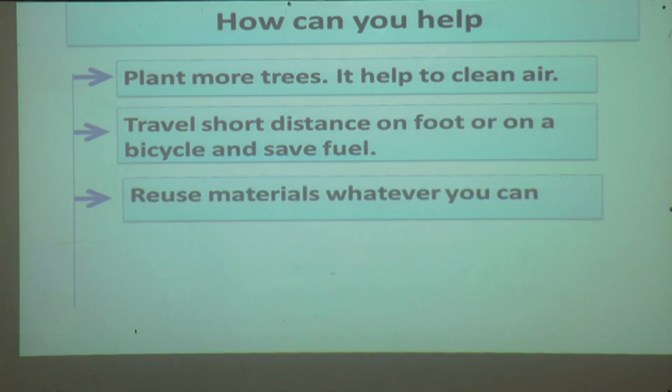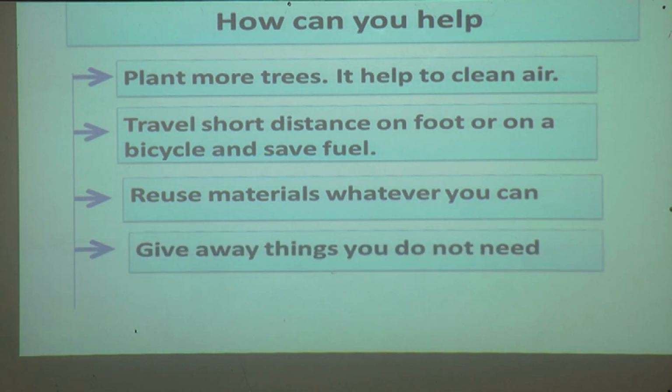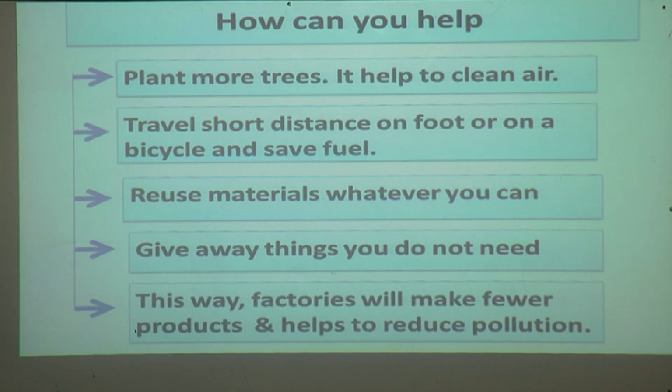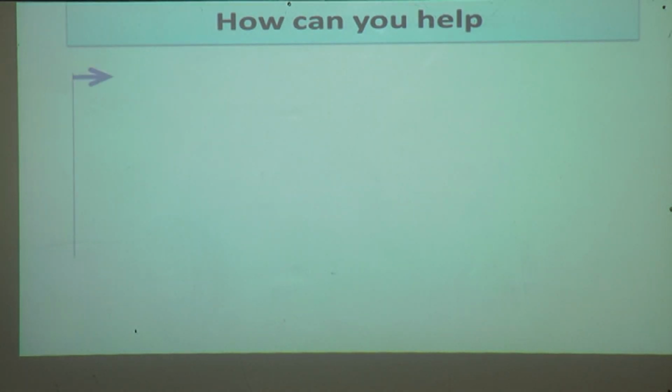Reuse materials whatever you can. Give away things you do not need. If you have many things which you are not using, you can give them. This way the factories will make fewer products and it helps to reduce the pollution.